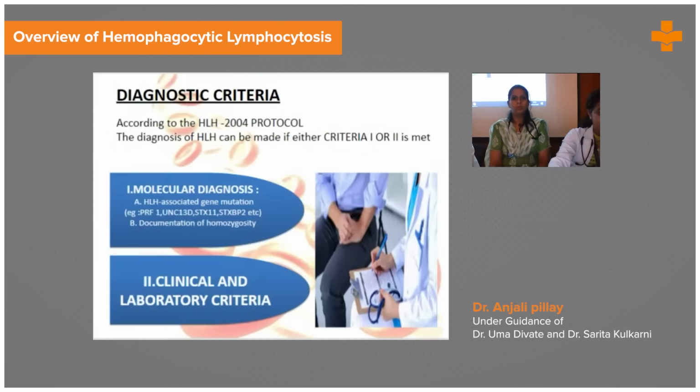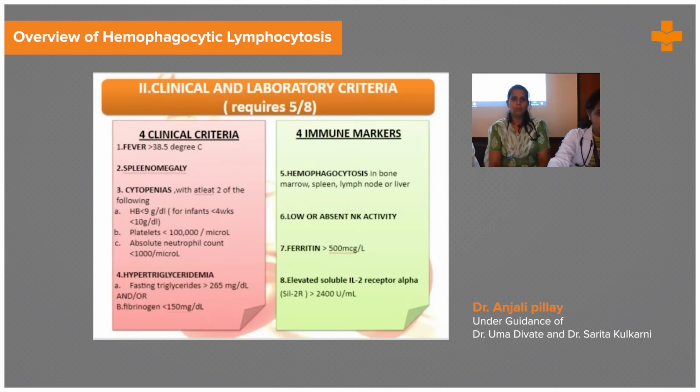Diagnostic criteria. According to the HLH 2004 protocol, they should satisfy either the molecular diagnosis or the clinical and laboratory criteria to diagnose it as HLH. In molecular diagnosis, the gene mutation should be proved, and in clinical and laboratory criteria, five of the eight criteria should be proved. The clinical criteria are fever more than 38.5 degrees, splenomegaly,